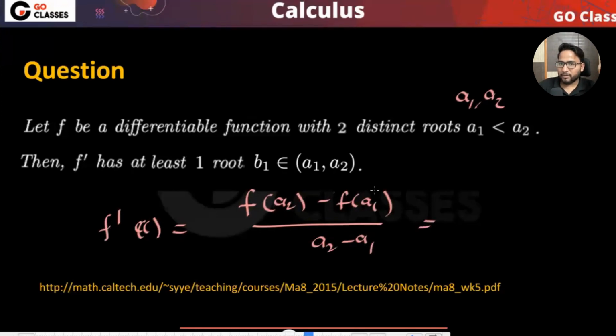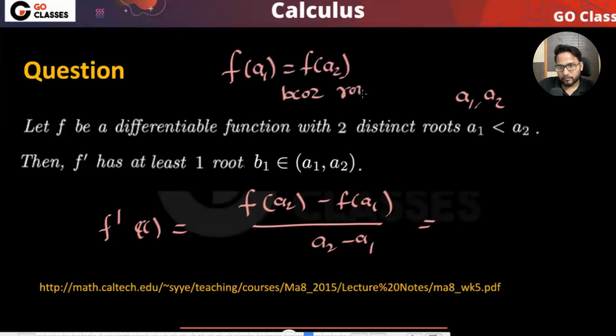Now since a1 and a2 are roots of f, can you go from here? How to solve from here? Since these are roots of f, these must be equal. So it is basically equal value, so it is 0 upon something. They are also 0, not just equal, since they are roots. Anyway, for us, the equality itself was fine.